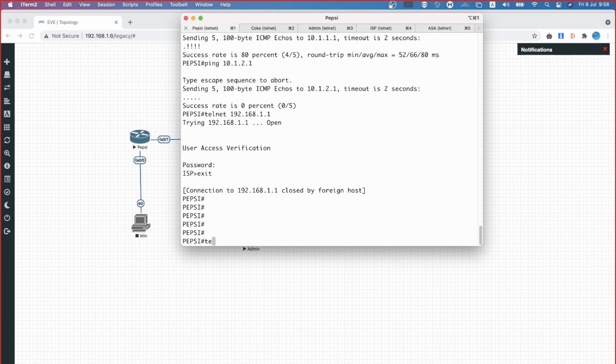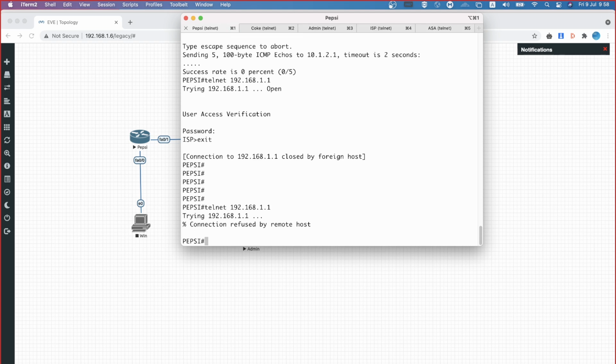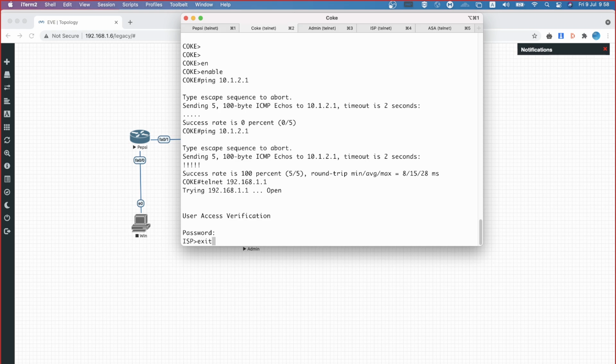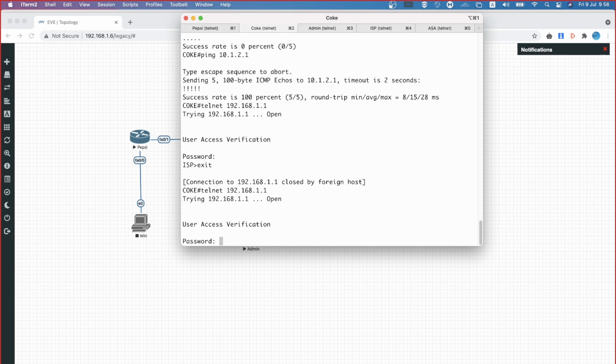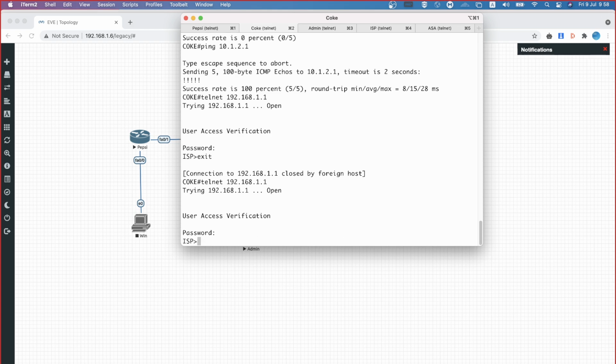Let me go and do telnet to 192.168.1.1. I should not be able to do it because my access list is allowing only HTTP access from my internal network. Whereas if I go to my Coke and do telnet, you will still be able to do this because those policies are entirely different. How do I confirm it?